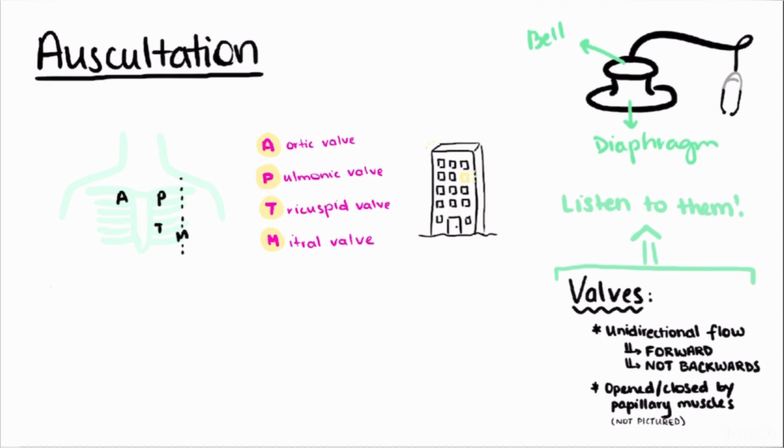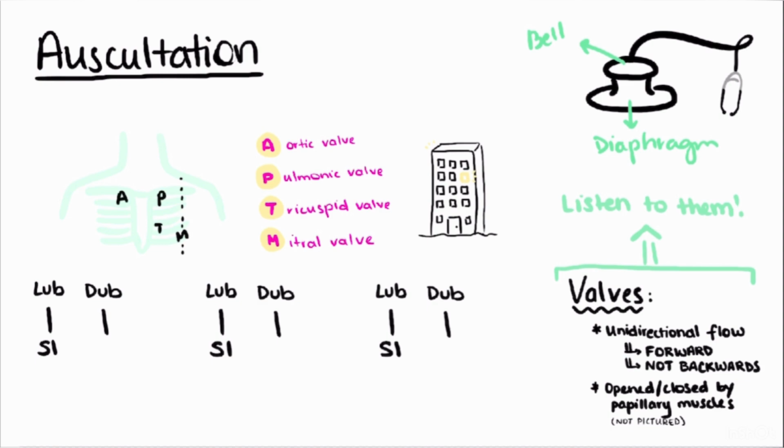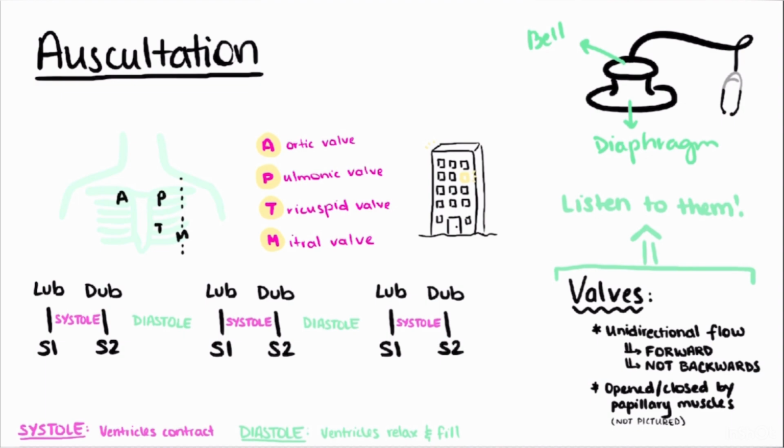When you auscultate a person's heart, the normal expected sounds are lub-dub, lub-dub, lub-dub. The lub is called S1, and the dub is called S2. The silence between S1 and S2 corresponds to systole, when the ventricles actively contract. The longer silence between S2 and S1 corresponds with diastole, when the ventricles are relaxed and filling with blood.